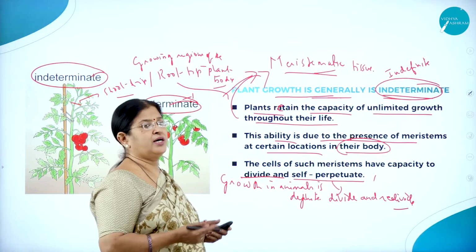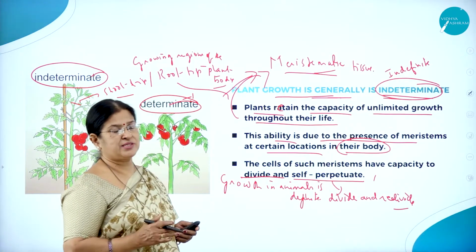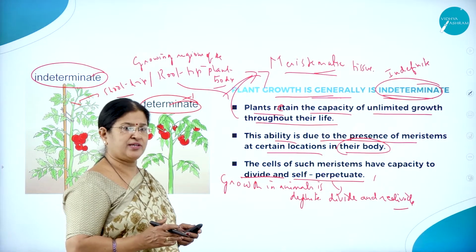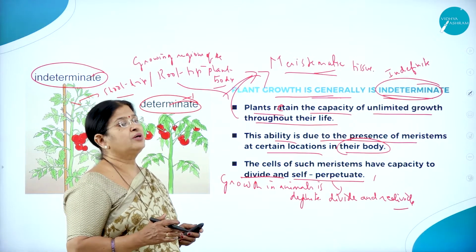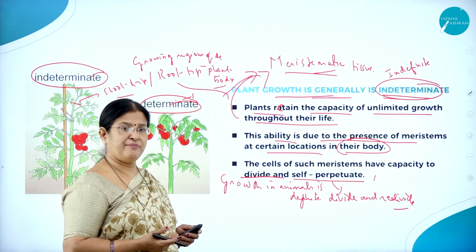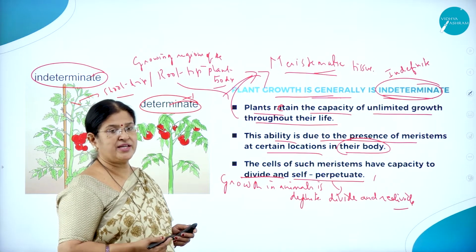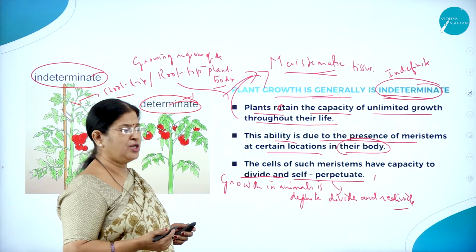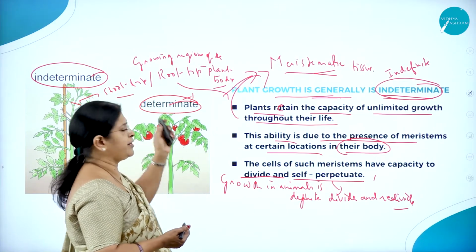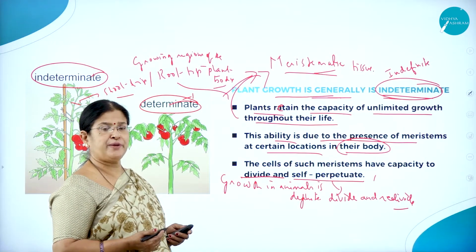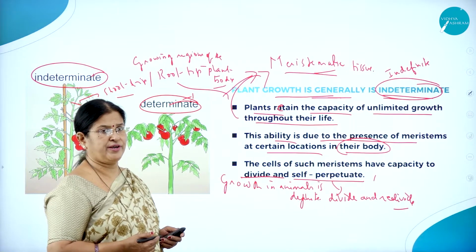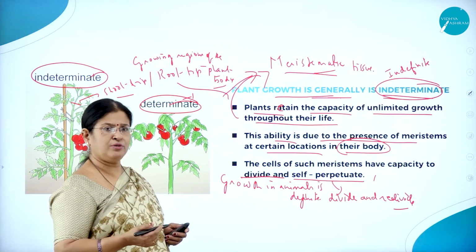Meristematic tissue is a group of cells which has the capacity to divide and redivide at a faster rate, or the ability to carry on an active rate of mitotic cell division, thereby increasing the number of cells and helping in growth. Usually they are found in the root tip and the shoot tip. Root tip and shoot tip are the growing regions of the plant body, and that is how they are able to regrow.